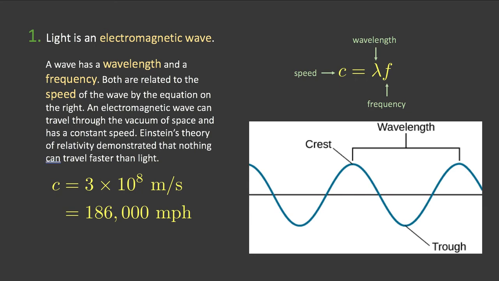All right, so the first thing is that light is an electromagnetic wave. It's essentially an oscillating electric and magnetic field, which by the principle of induction, one induces the other, which induces the other, and it propagates forward. The fact that it's a wave is really, really important.